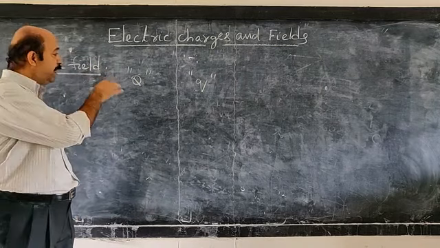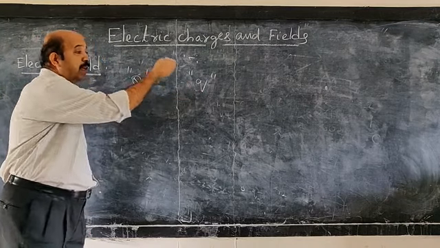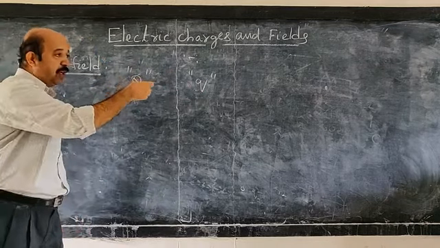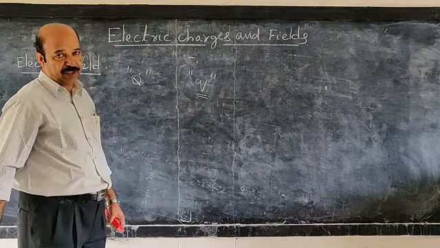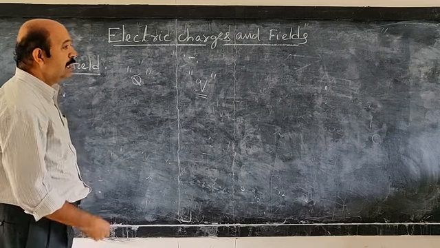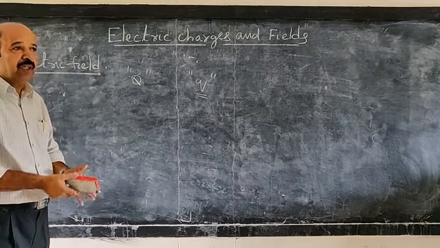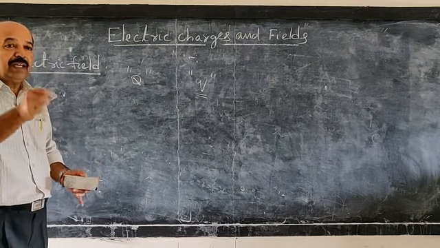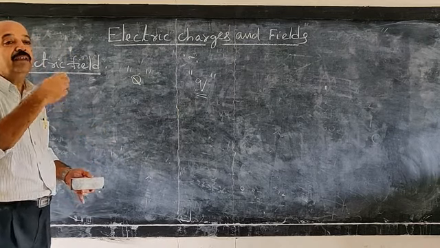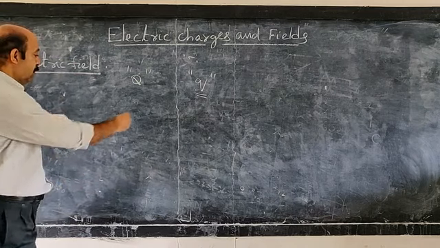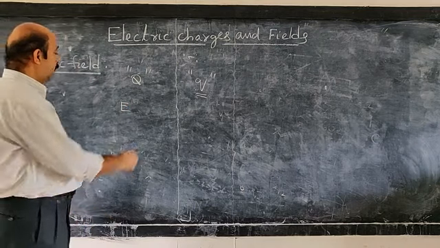You can experience that field by the force experienced by the charge if you keep that charge there. Hence we call this charge the test charge. So electric field is the region around a charge in which at any point the force due to this charge can be felt.